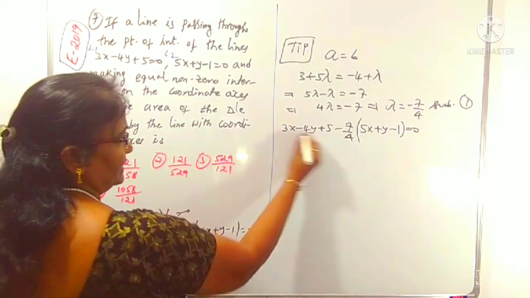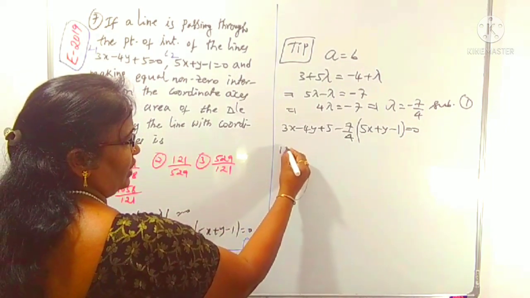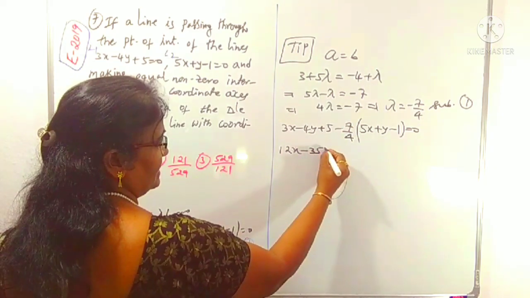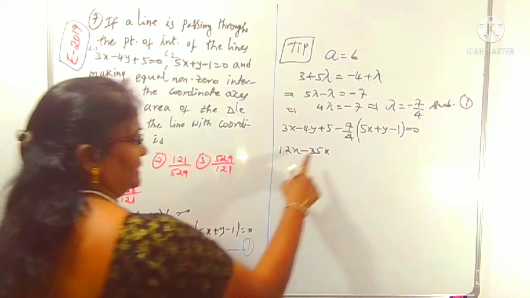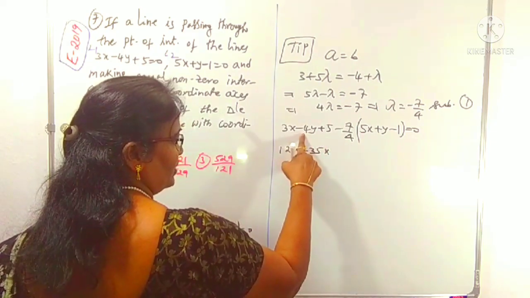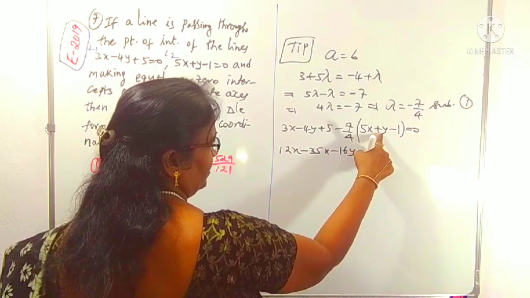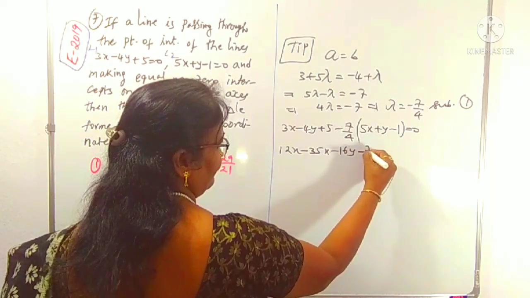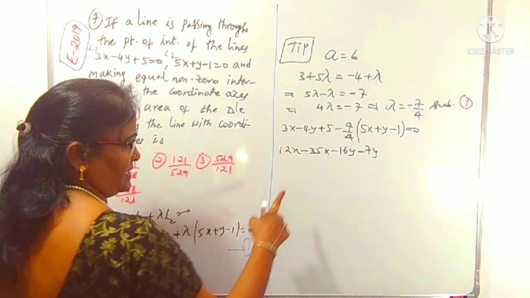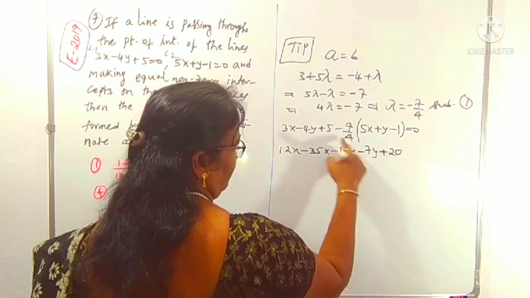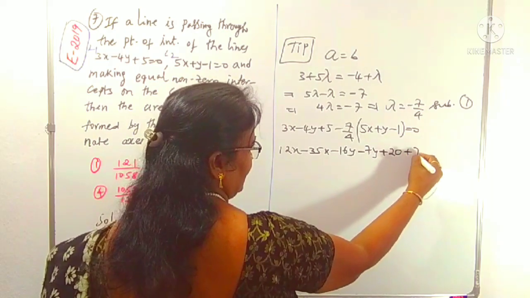Take the LCM here: 4 3's are 12, 12x with minus 7, 7 5's are 35x. And the y term, 4 times 4 is 16, with minus 16y. What is the y term here? 7 into y, 7y, with minus 7y. And the constant, 4 5's are 20, minus into minus plus 7 is equal to 0.